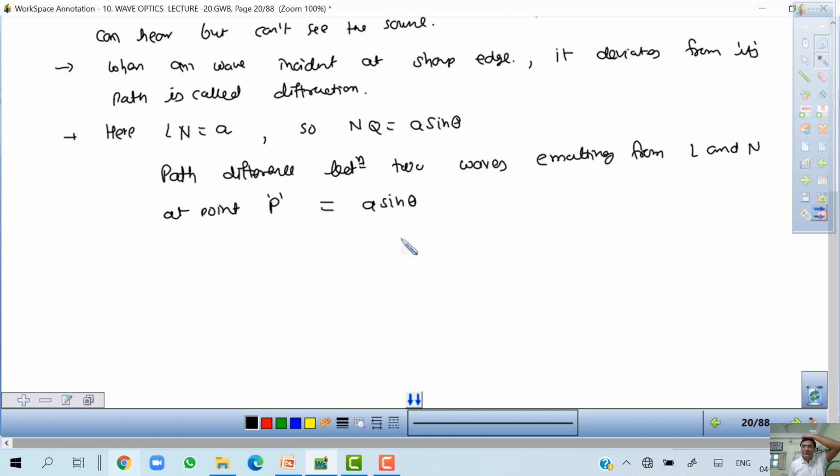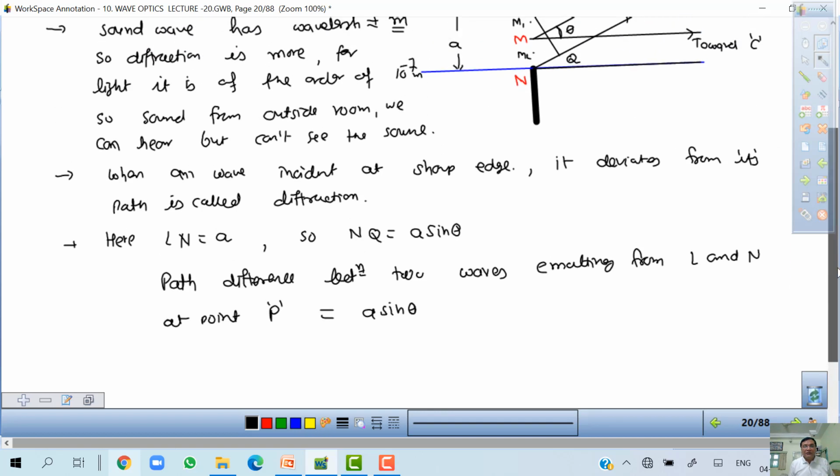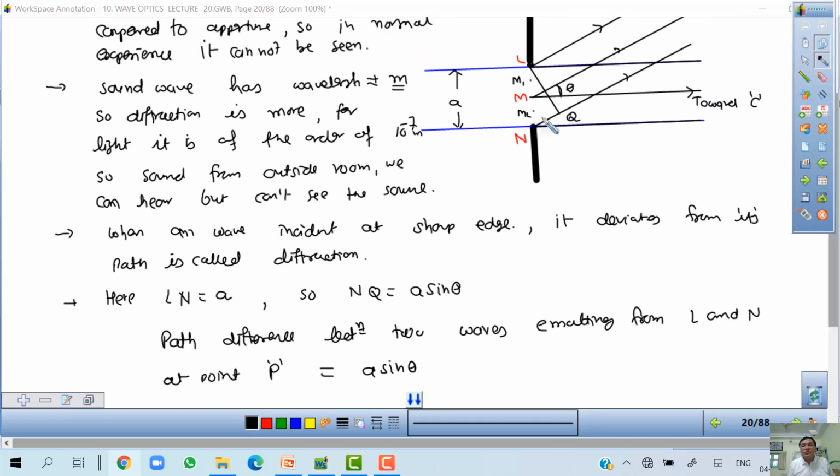Path difference is A sin theta because LM is parallel to the wavefront.